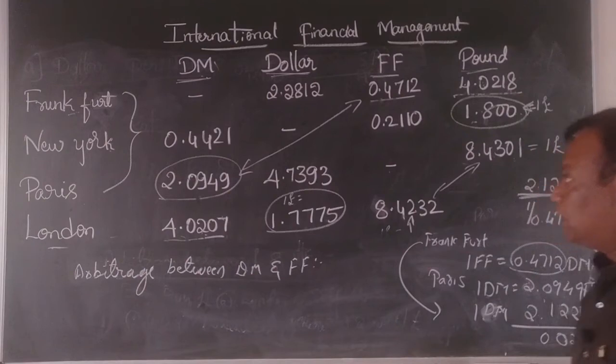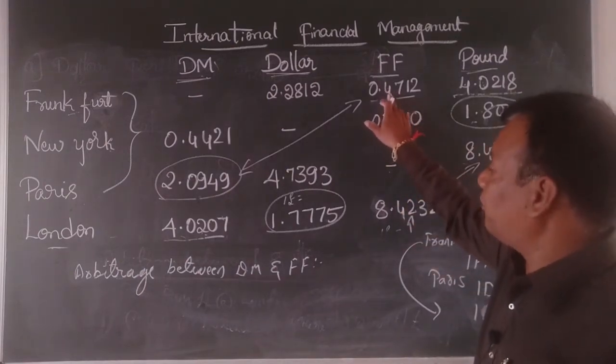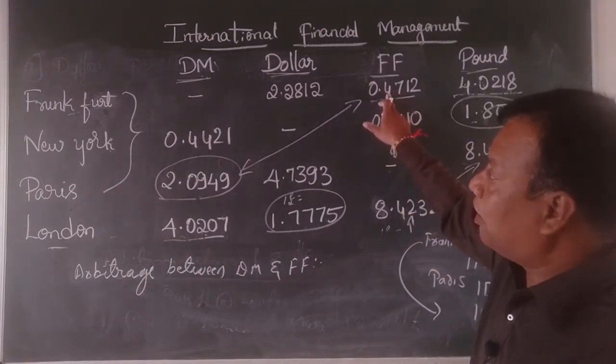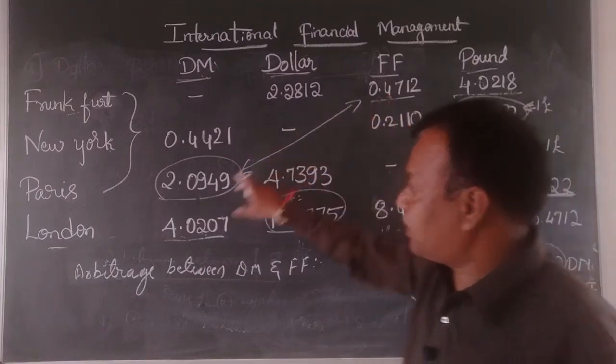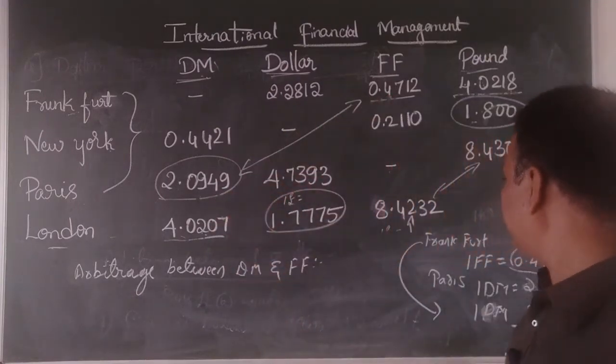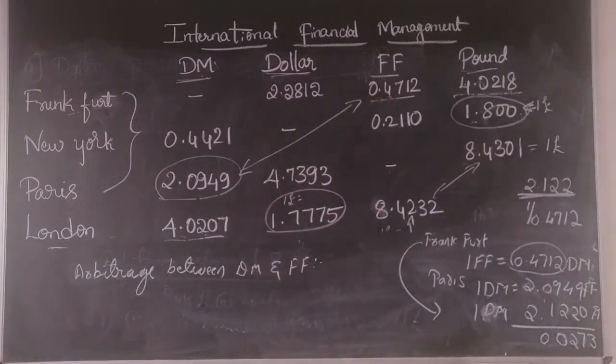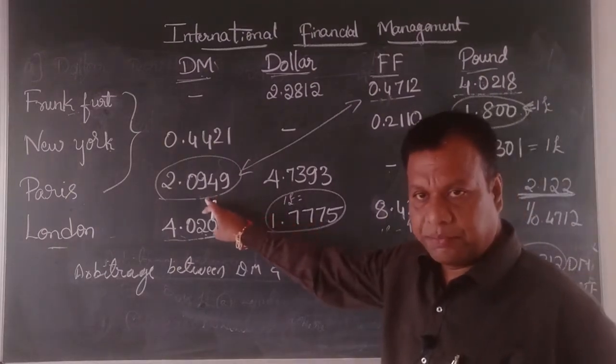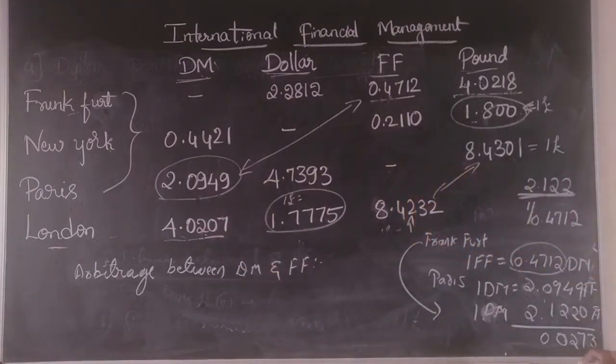That is what you can say when there is arbitrage between French franc and DM. The investor will buy 1 unit of DM in Frankfurt and sell the same in Paris, thereby making a profit.